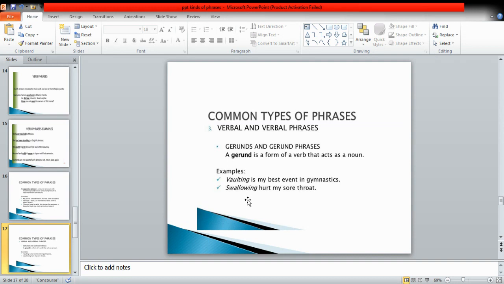Swallowing hurt my sore throat. What hurt my sore throat? Swallowing is acting as a gerund. So the best way to locate a gerund in a sentence is that it always answers what. What is my best event in gymnastics? What hurt my sore throat? So whenever the ing form of the verb is there, which is answering what, it will be called a gerund.